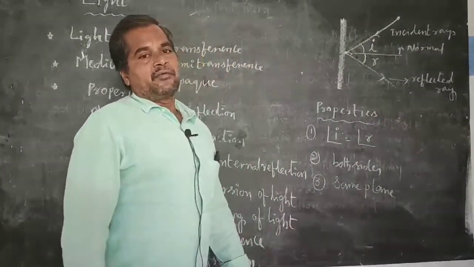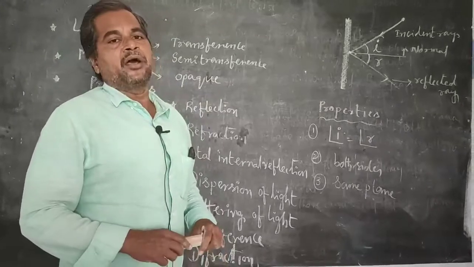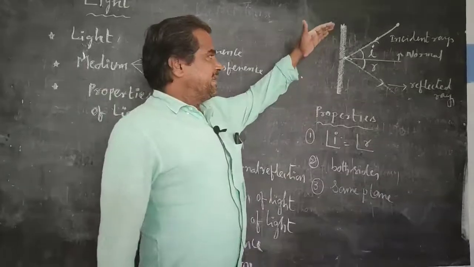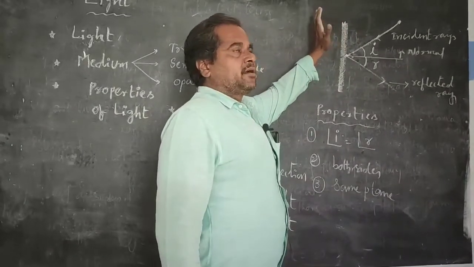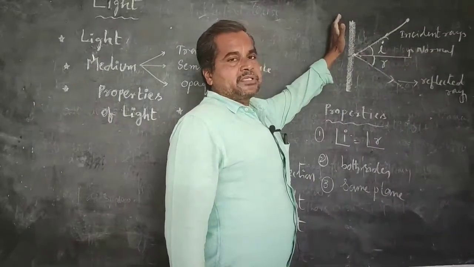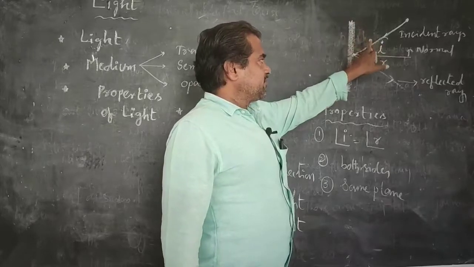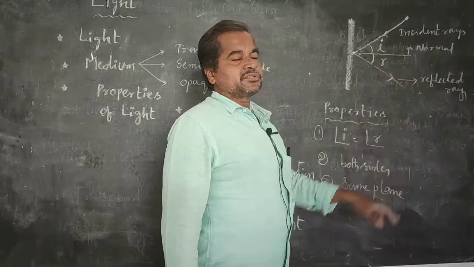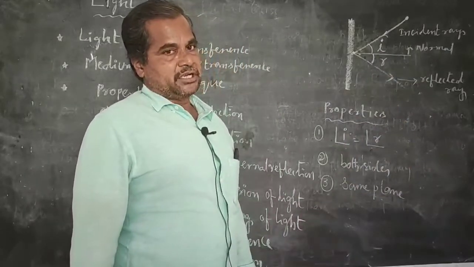This is called Fermat rule. According to this rule, any light ray which is incident on the opaque substance surface, at the time reflection occurs, then angle of incidence must be equal to the angle of reflection.